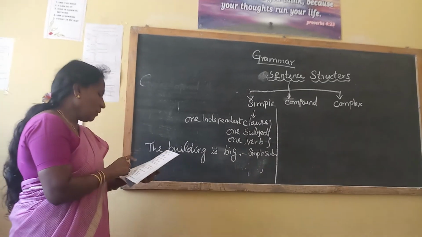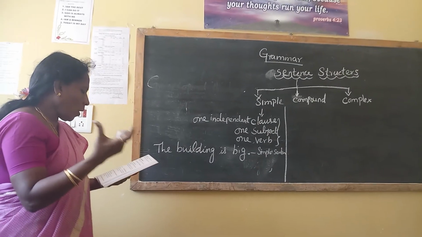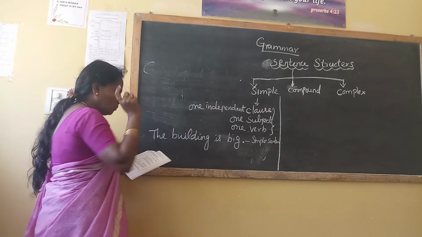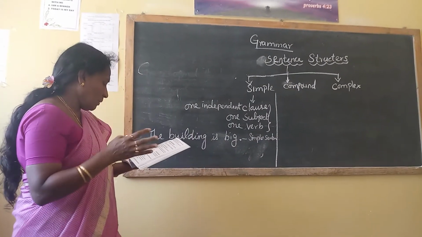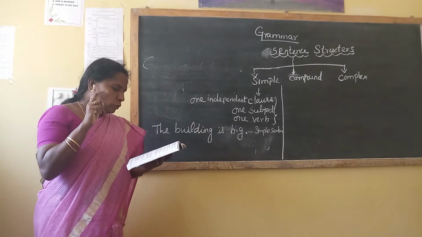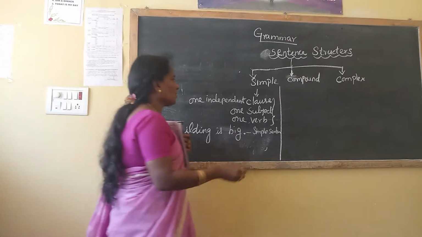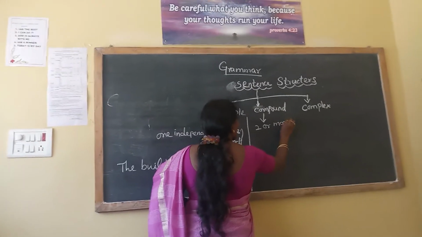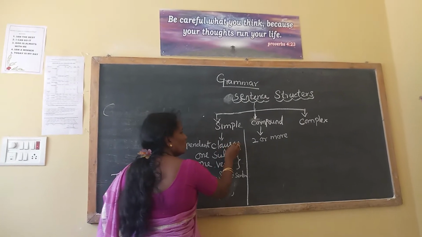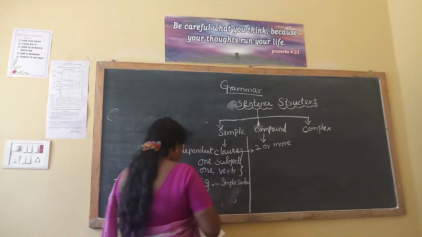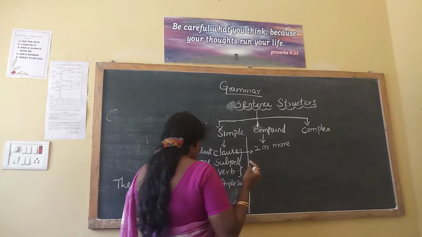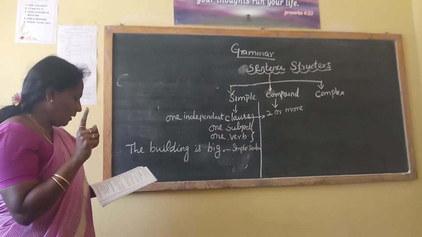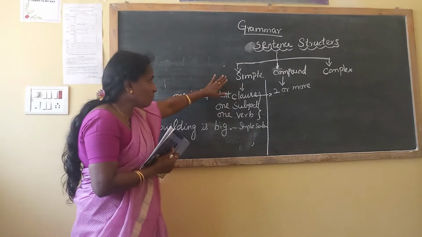Okay. Now we can go for the second one. How does it become a compound sentence? The same meaning as this one: the building is big. How does it become a compound sentence? A compound sentence has two or more main clauses. How many clauses are there in compound? Two or more. Then it does not have any subordinate clause.